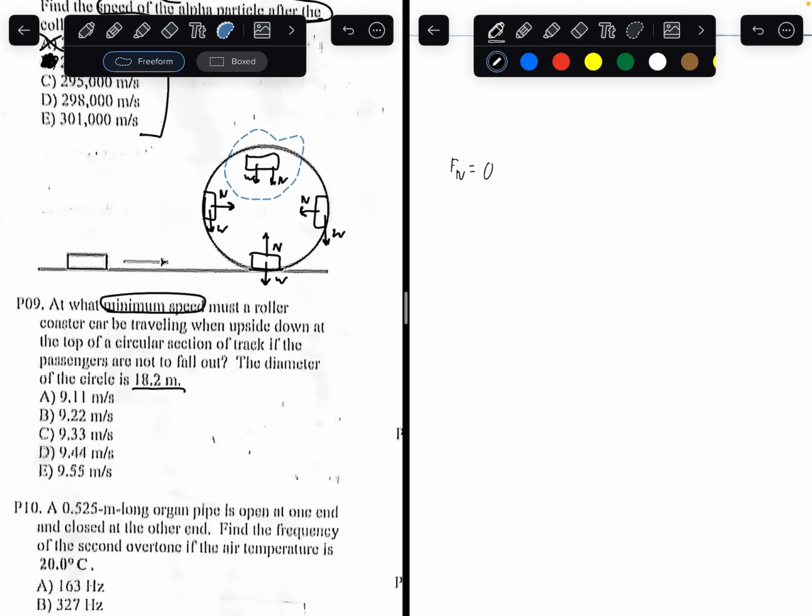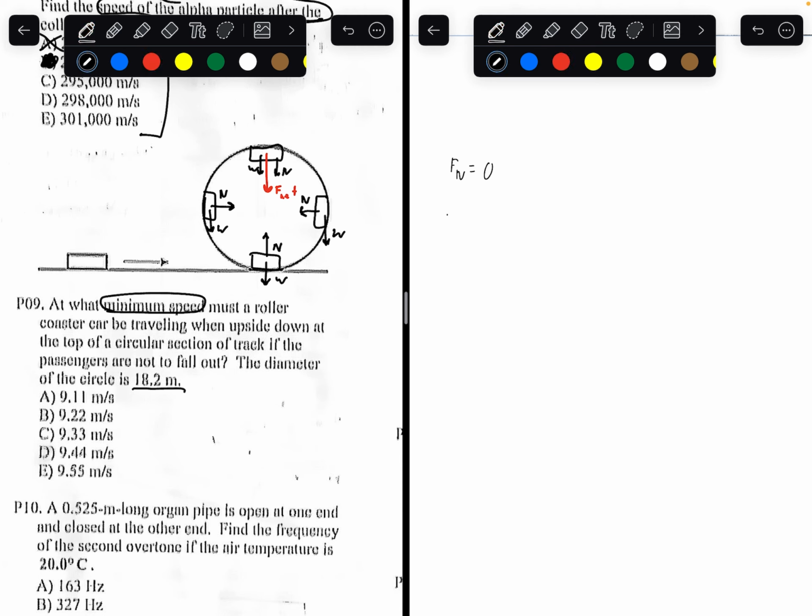So at the top, what's the net force? I'll draw in red, net force. At the very top, only weight is the force that's acting on it, if the car has been going minimum speed. So this red arrow is net force.